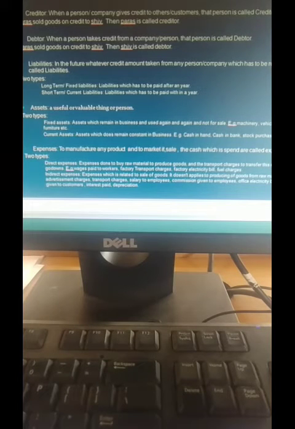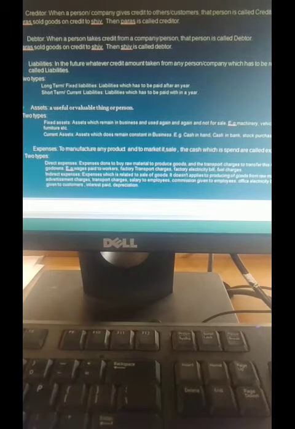Next, very important to know in accounts is assets. Assets means what? You must be knowing, whatever useful things you are having, those are called assets. In normal life, in women's case, I can say gold is an asset of a woman, yes. So in business also there is something called assets.